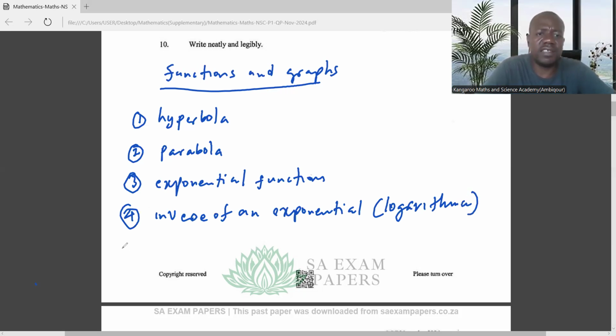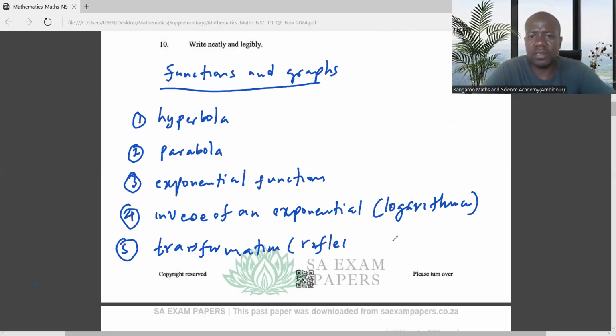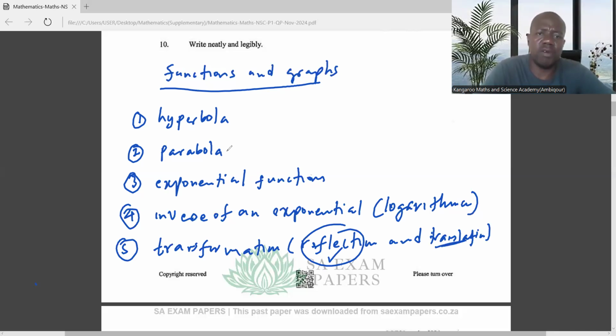Then after this, number 5, maybe you can now introduce the transformations. The issue of reflection and translation. Reflection about the x-axis, reflection about the y-axis, about the line y equals x, and so forth. These things are very important. So make sure that you spend more time on this.